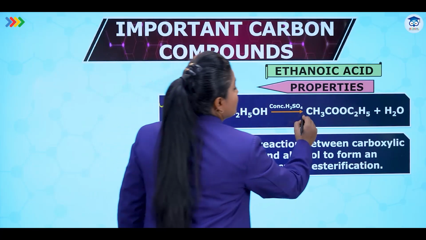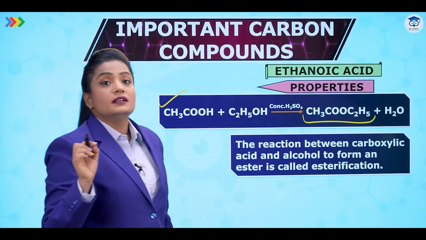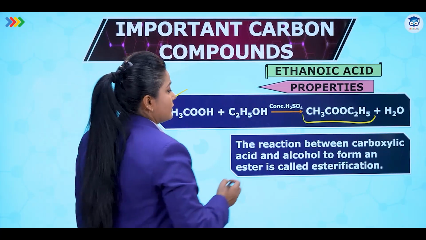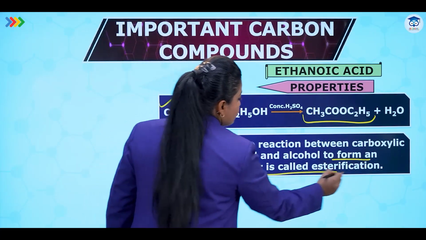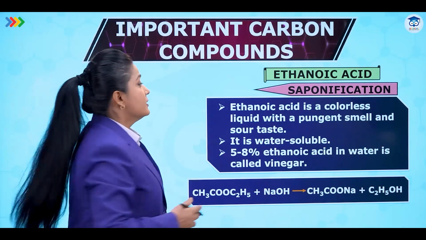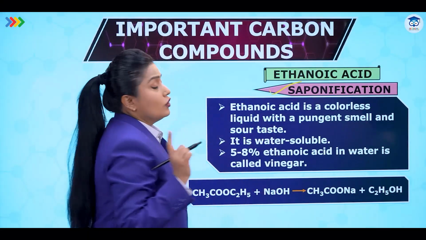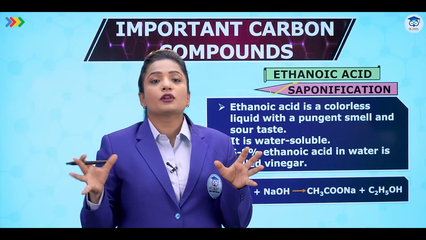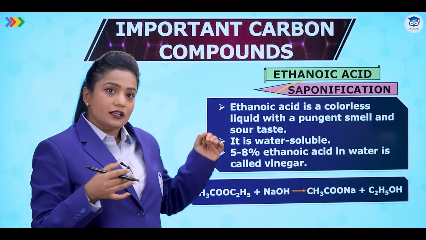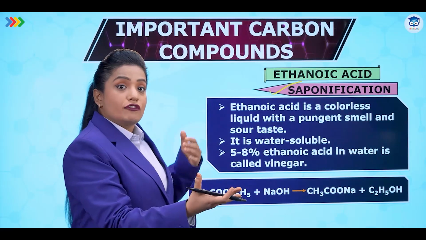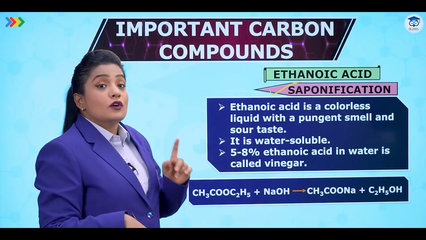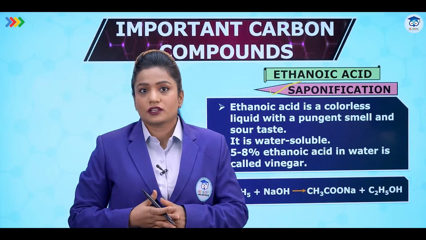This ethyl ethanoate has a sweet, fruity smell because it is an ester. The reaction between a carboxylic acid and an alcohol to form an ester is called esterification. Now let's move to another important reaction, that is saponification. You can remember esterification and saponification in pairs. Why pairs? Because they are opposite of each other. In esterification we prepared ester from ethanol and ethanoic acid, but in saponification we are going to do the reverse.